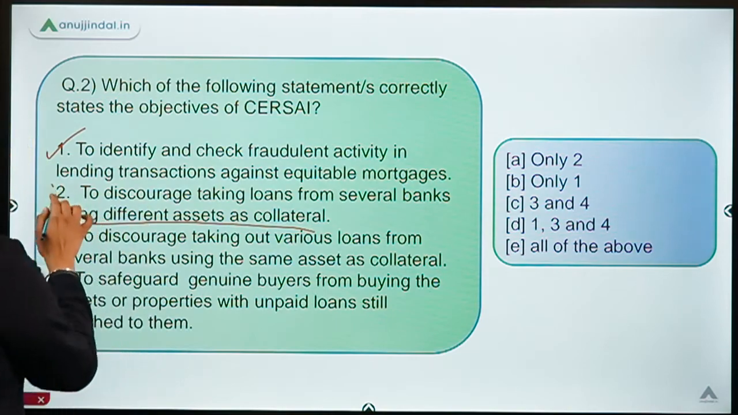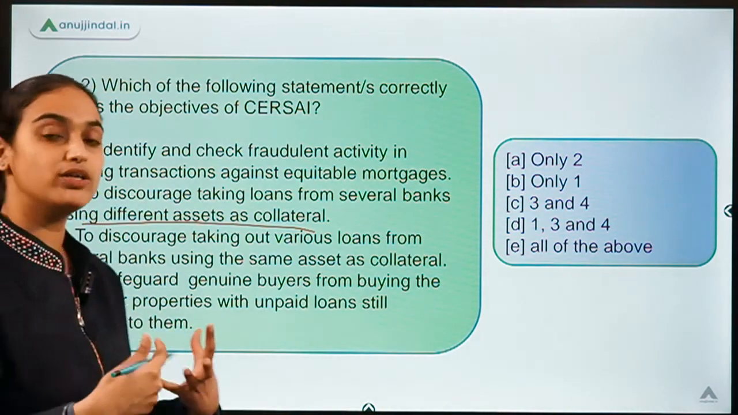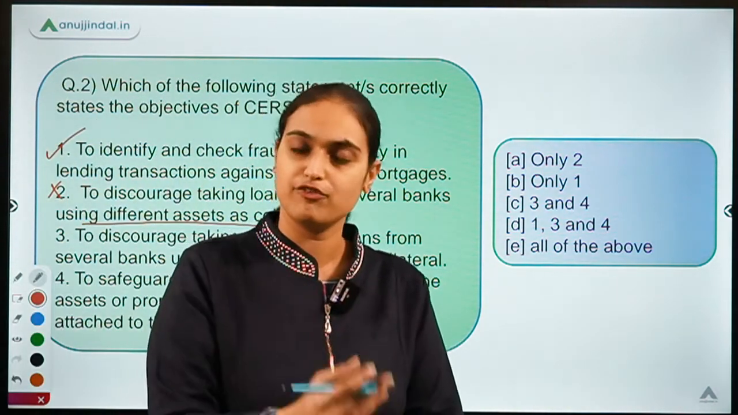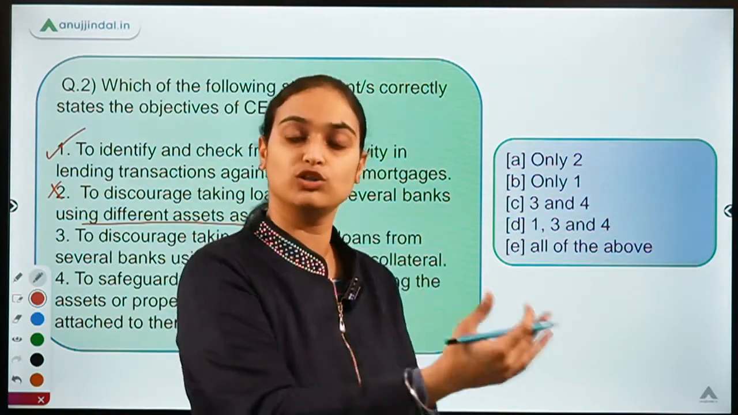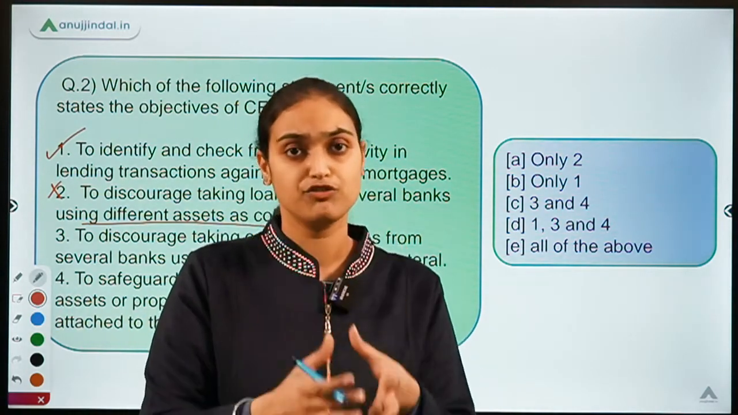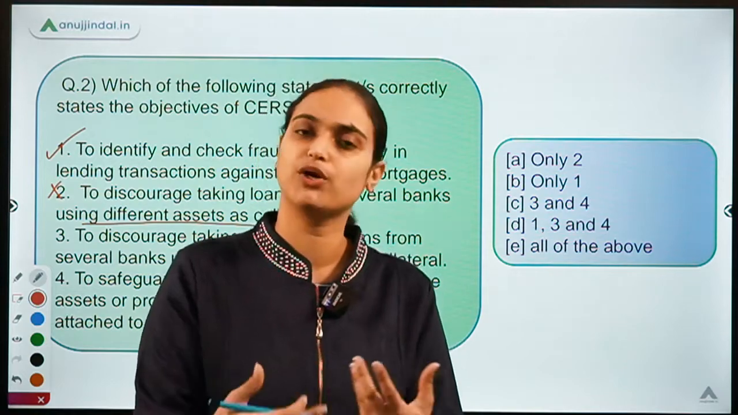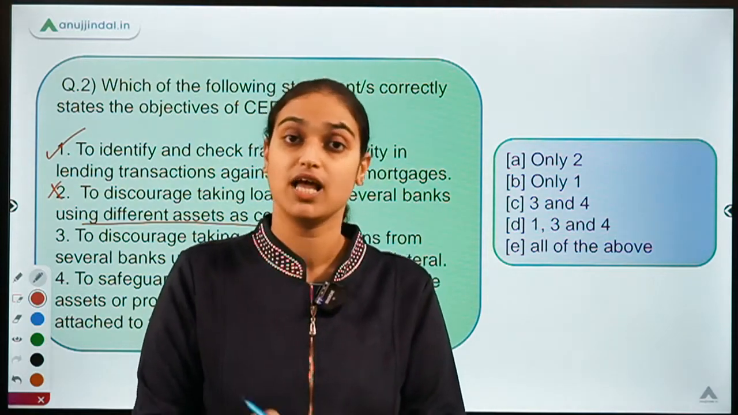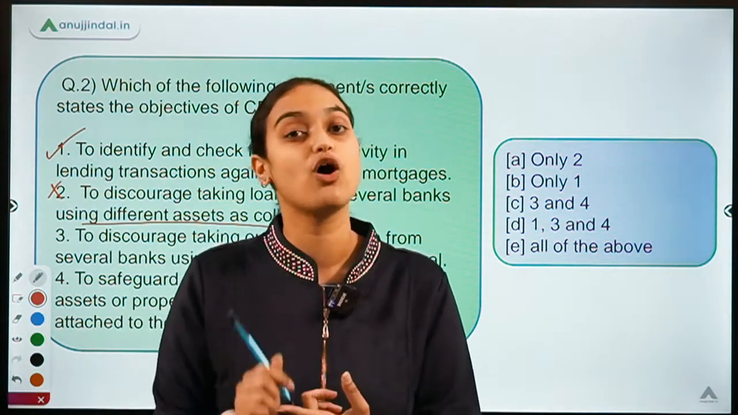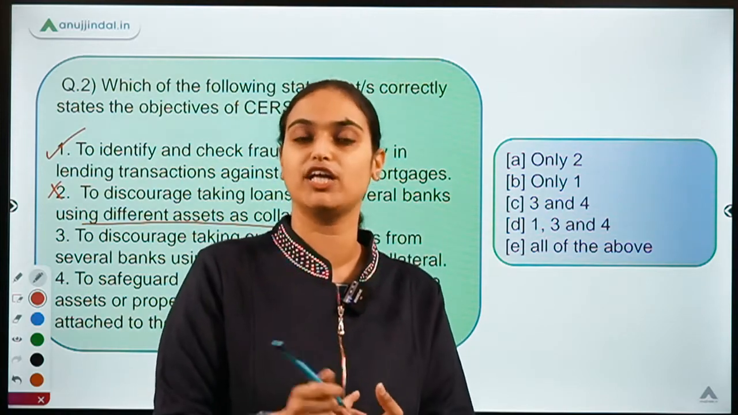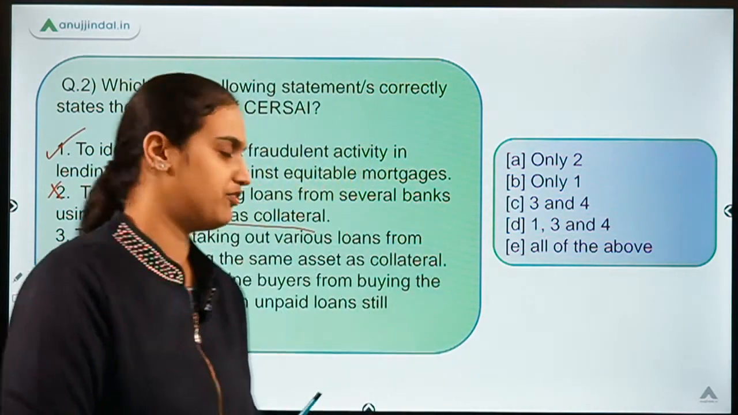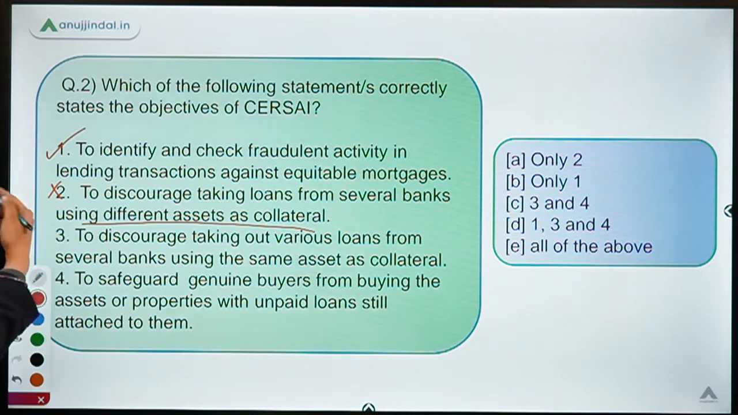This statement is wrong. It is not about discouraging people from taking loans. If you have the ability to take loans from different banks and you have different properties to provide as collateral, you can obviously go for taking up the loans. But you should not be involved in the wrong practice where you take loans from different banks on the same property. So this statement is incorrect.